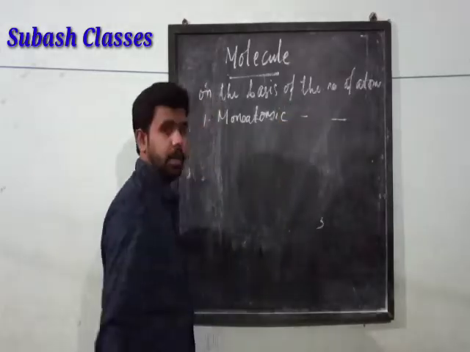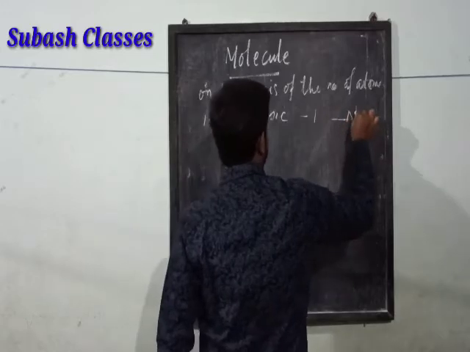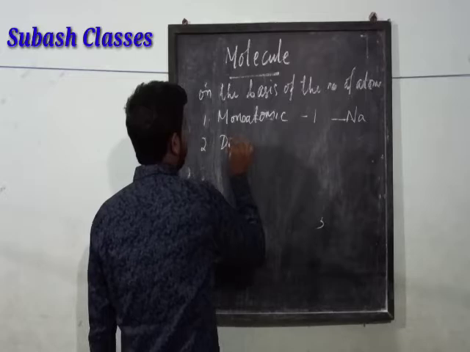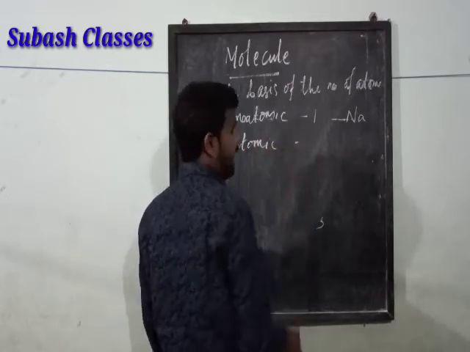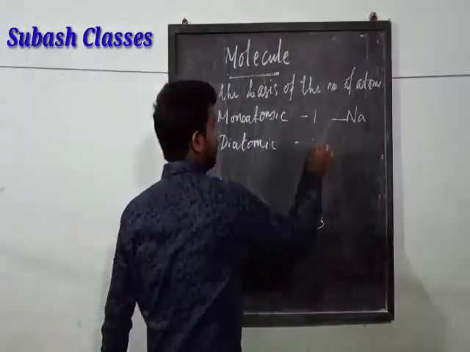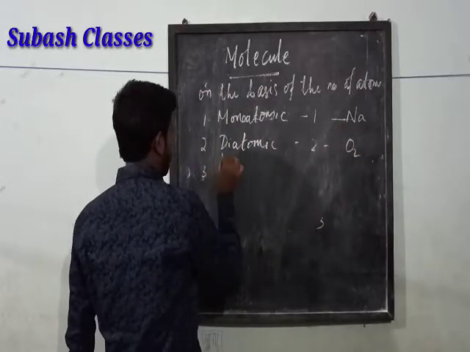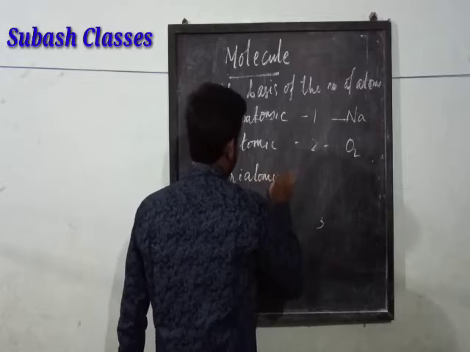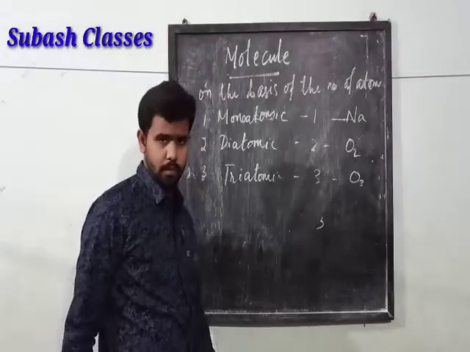If the number of atoms in that molecule is 1, for example Na, sodium. Second, diatomic molecule. This can exist with 2 atoms, for example O2. Number 3, triatomic molecule, with 3 atoms, O3, we have ozone.